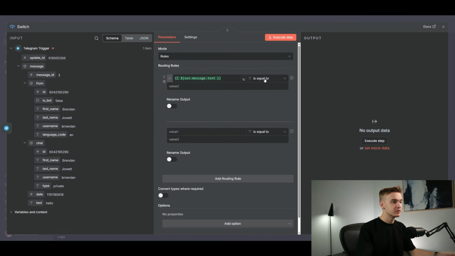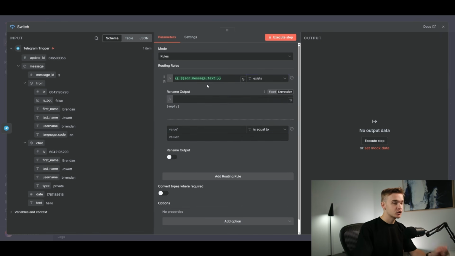And all I'm going to do is swap this condition tab right here, go into string, and then put it on exists. So if this string of json.message.text exists at all, so that would only exist if we actually sent it a message and that value could be populated, then we know that we've received text and we can continue down and actually respond to that text.